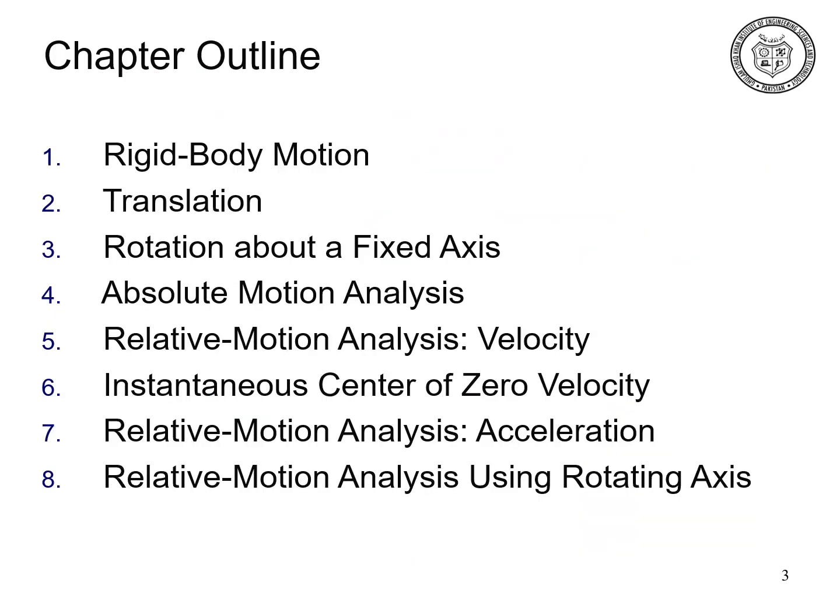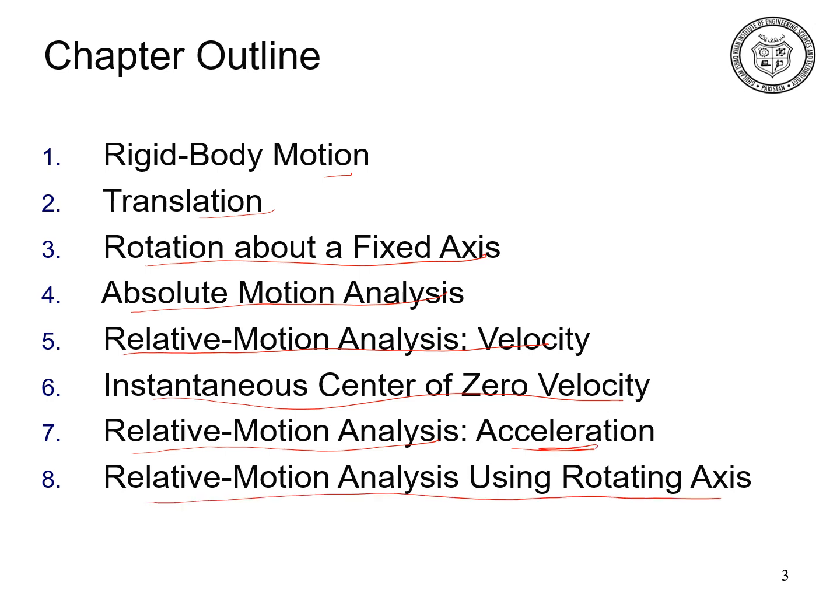The outline of this chapter includes rigid body motion, translation motion, rotation about fixed axis, absolute motion analysis, relative motion analysis, instantaneous center of zero velocity, relative motion analysis using acceleration, and relative motion analysis using rotating axis. However, today's lecture is focused on rigid body motion and translation motion. So in today's lecture, we will study the rigid body motion and translation motion in detail.